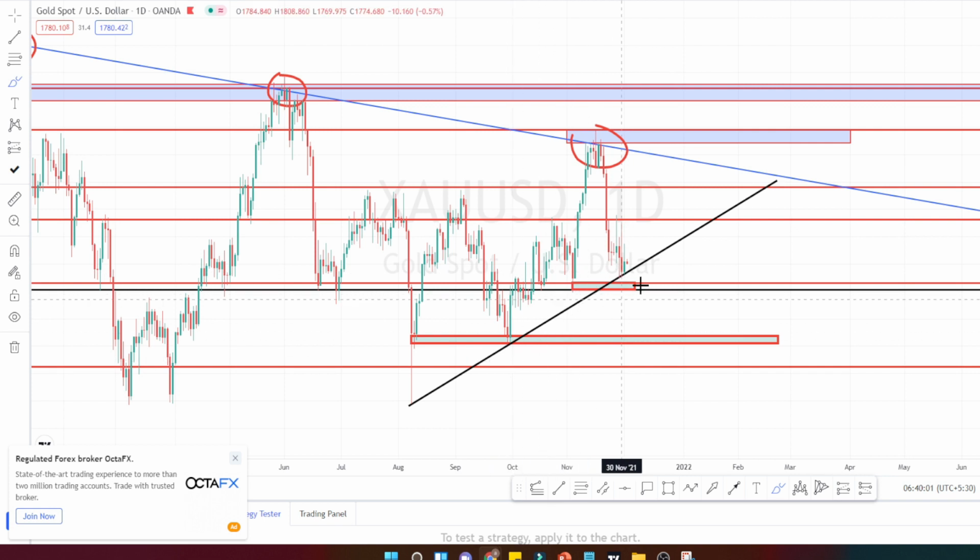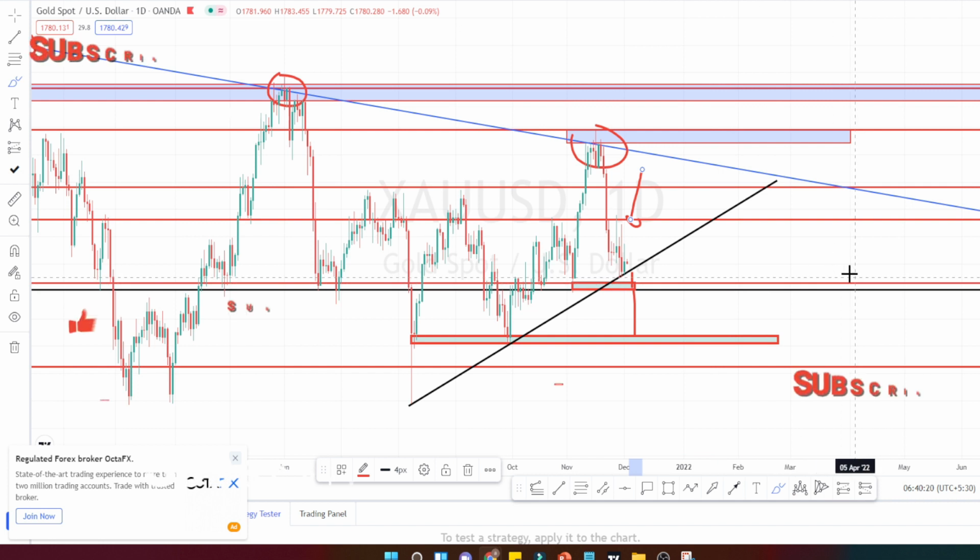I have drawn a support line over here. Let's see if it breaks this level and comes down, or it should break this resistance level which is around 1811 and start its bullish trend. Presently, there is no direction in this currency pair when we do the analysis from daily time frame.